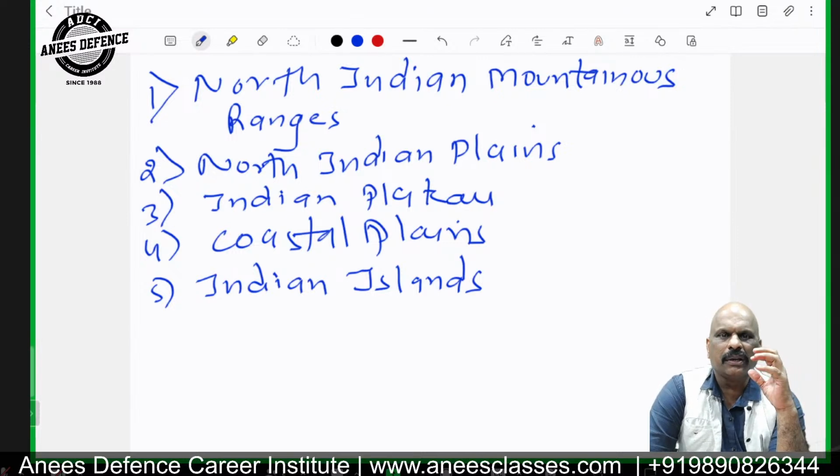So naturally, we are a dominating country, and the physical features of India are really very distinctive. That is from North Indian mountainous ranges till the coastal plains and islands of India. North Indian mountainous ranges occupies 17% of Indian territory. And basically, they cover 10 states of India.